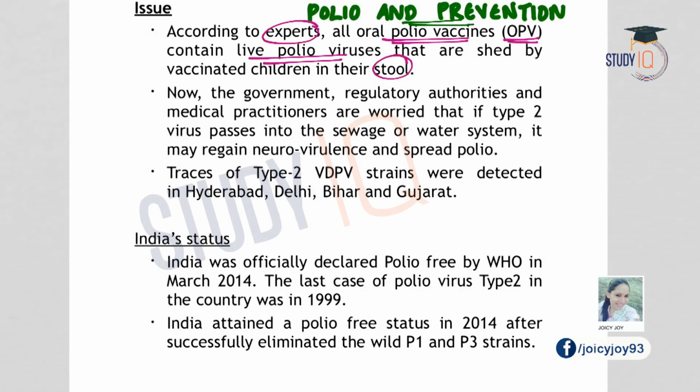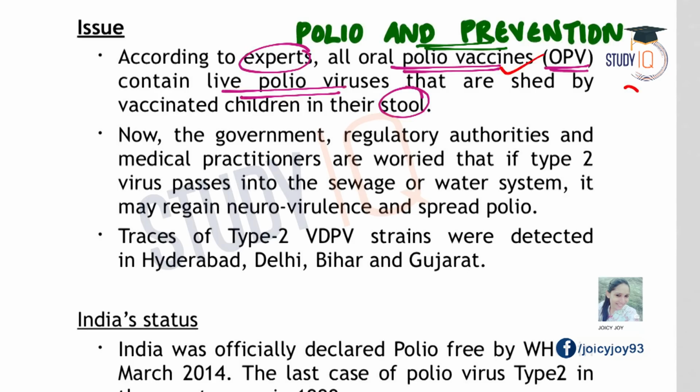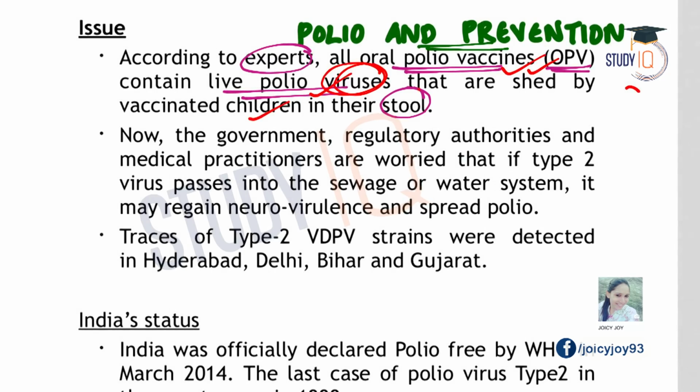It means that when the oral polio vaccine, in the form of polio drops, is given to the children, this OPV contains live polio viruses, and these viruses are released through the stools of the children who take the OPV. Because of this, the government and the regulatory authorities are worried that if the type 2 virus passes into the sewage or the water system, this can lead to a spread of polio.